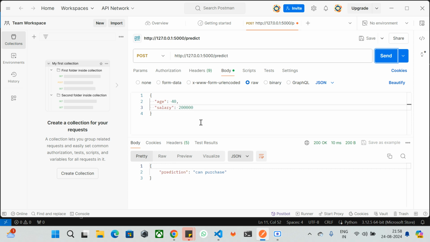You can specify the product price, and accordingly look into whether it can be purchased or not. So this is the prediction, guys. I am communicating with a machine learning model which was trained with the test data and the train data. Now it is giving the prediction. Let's see, a 35-year-old person, can he purchase or not? So he can purchase it. This is the response I have been getting, which is the prediction under the body.